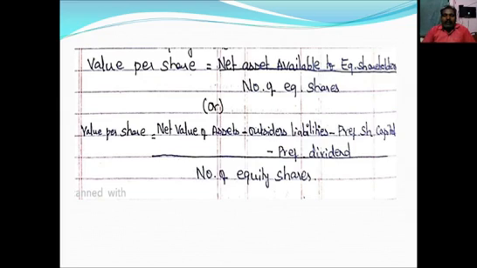If they have directly given net value of assets, outsiders liability, preference share capital, preference dividend, and the number of equity shares, if this type of information is available in the question, and they ask for a 2 marks or 3 marks question, we should use this second formula directly, right?